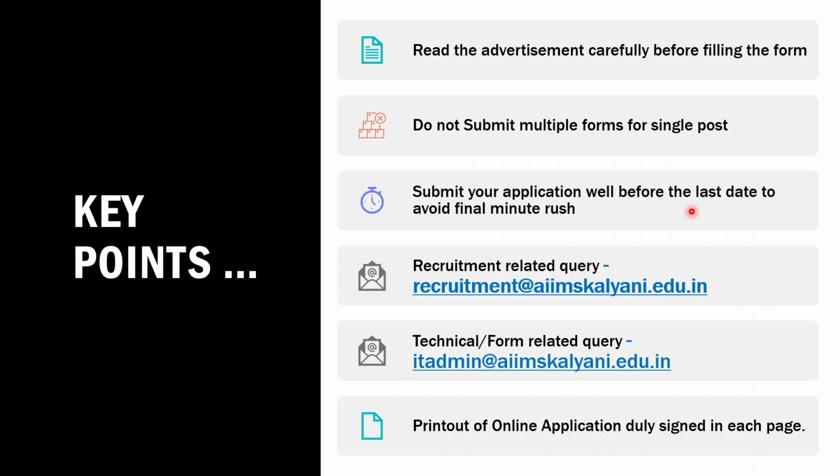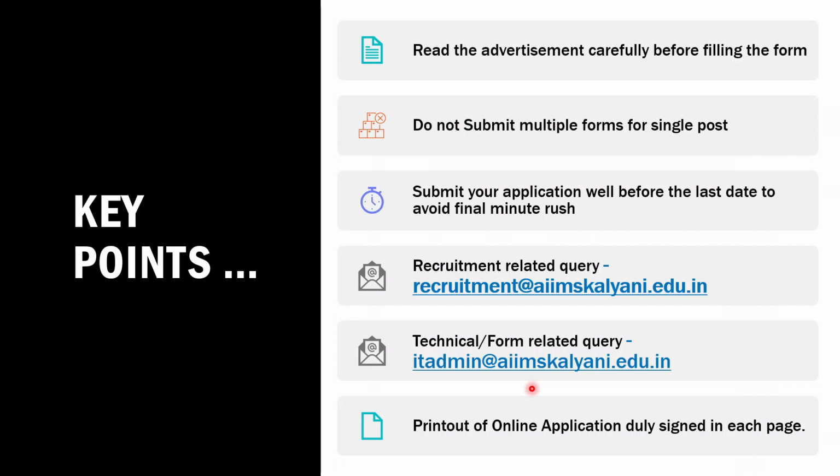Third thing is, submit your application well before the deadline to avoid the final minute rush. And for any technical or form related query, you can contact here itadmin@aimskalani.edu.in. So for any recruitment related query, use recruitment at the rate aimskalani.edu.in, and for any technical or form related query, you have to mail here to itadmin@aimskalani.edu.in.